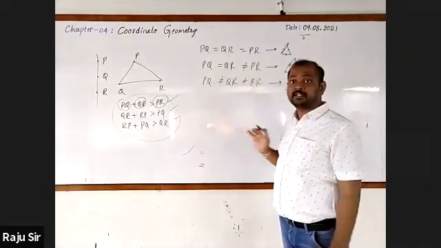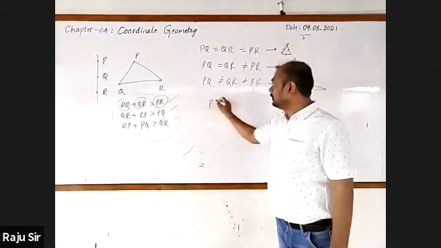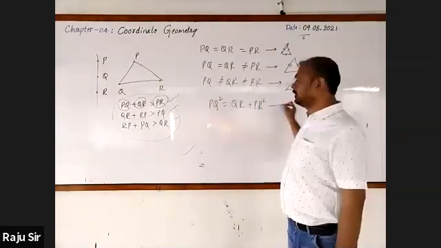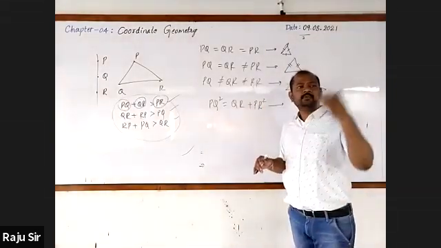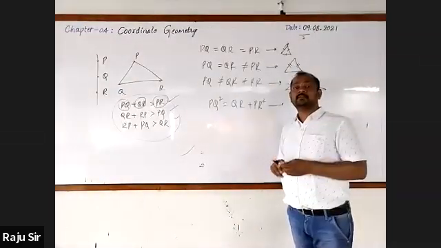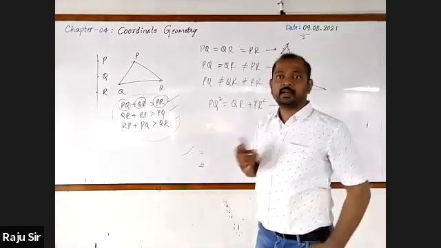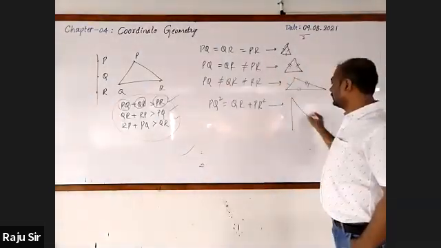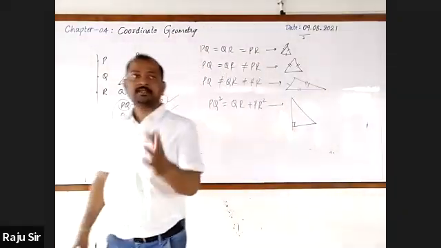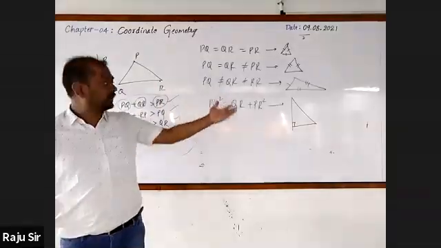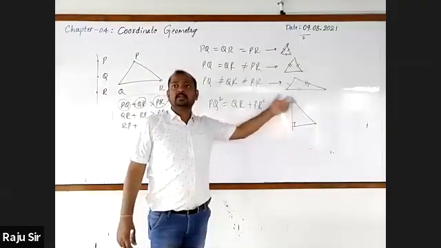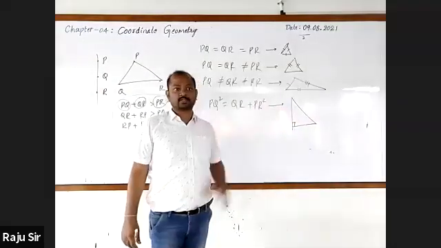Then after all this, if the sides of the triangle satisfy the condition that PQ square is equal to QR square plus PR square, that means the square of any one side is equal to the sum of squares of other two sides, then it is a right angle triangle. Are you following? If a triangle satisfies Pythagoras property, then it is a right angle triangle. According to that, square of one side is equal to the sum of squares of other two sides.